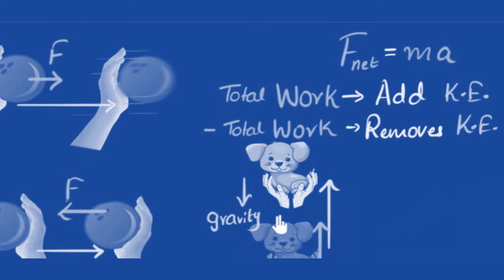So I am trying to add kinetic energy, gravity is removing the kinetic energy, and that's why there is no change in the kinetic energy at all. My positive work is cancelled out by gravity's negative work, making the total work done zero.